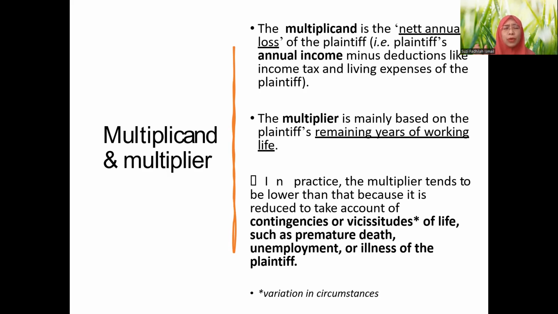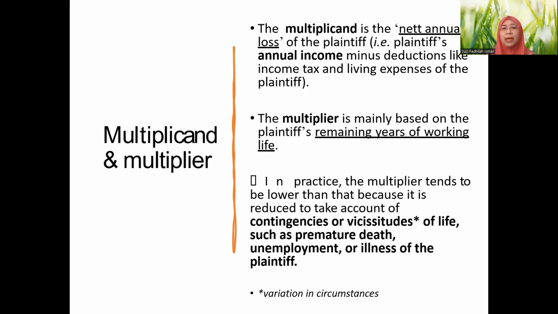And then we cannot take gross because what? We have deductions. For example, there will be deduction for income tax and deduction for living expenses. That's why at the end of the day, the amount will be net rather than gross. And then, coming back to the multiplier, the multiplier is mainly based on the plaintiff's remaining years of working life.